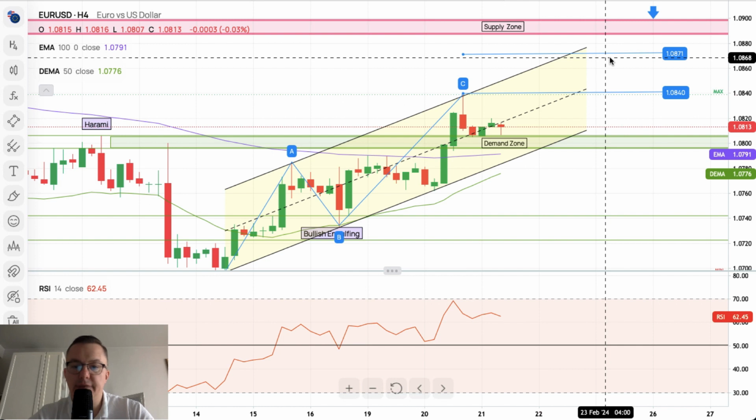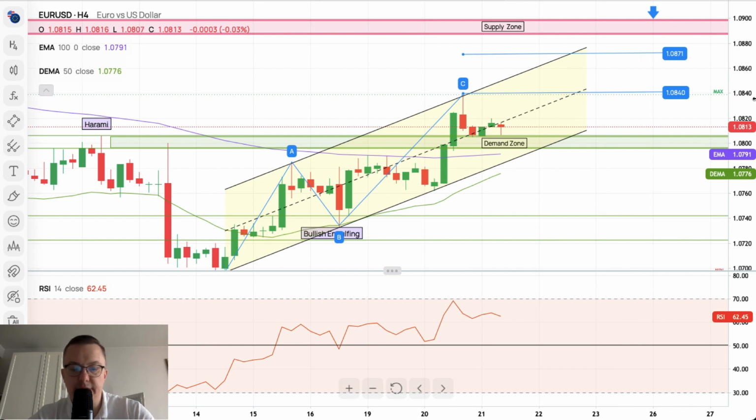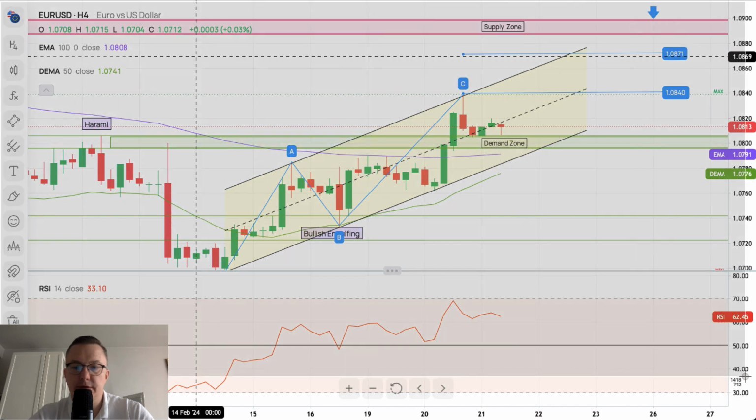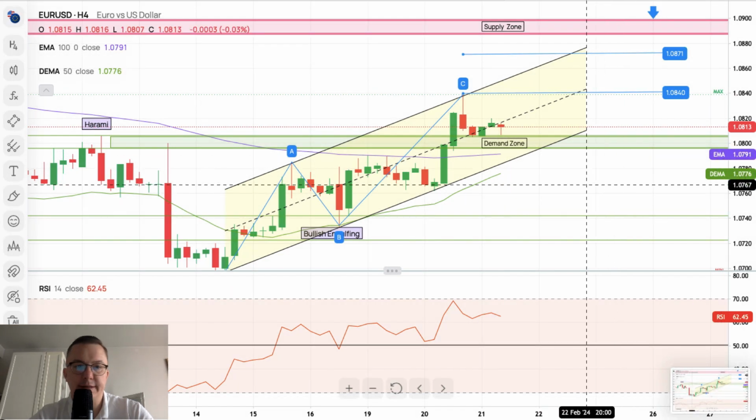a target level. Let me see if everything is okay with the chart. Yes, everything is okay with the chart. We just do the quick screenshot, and this is it.